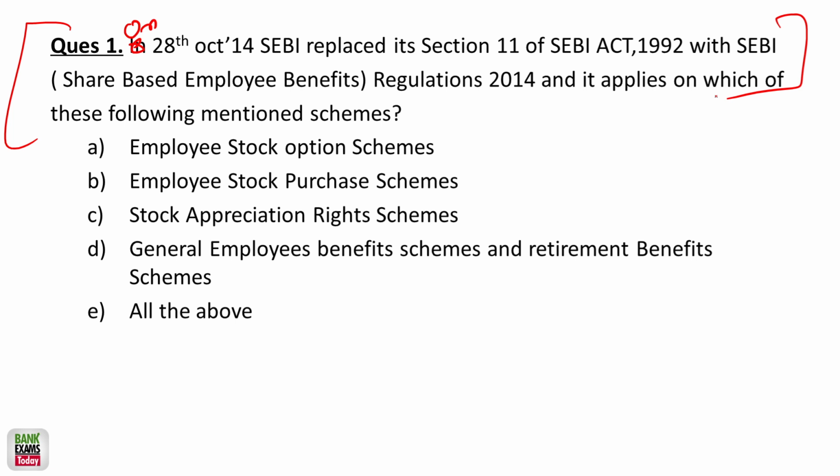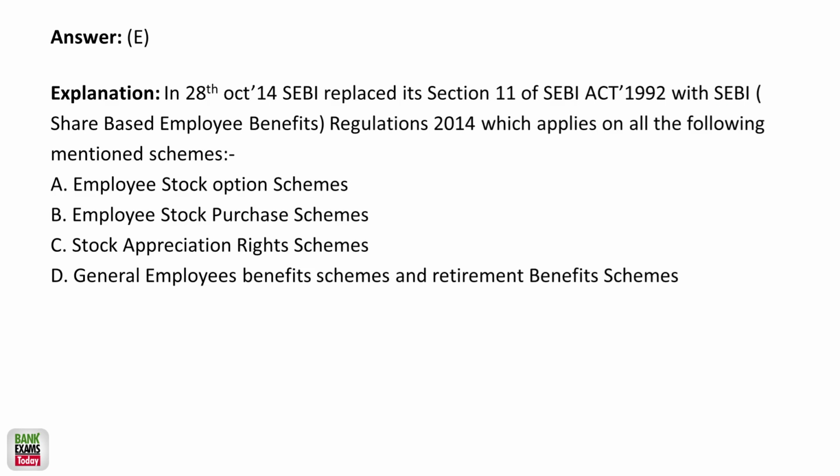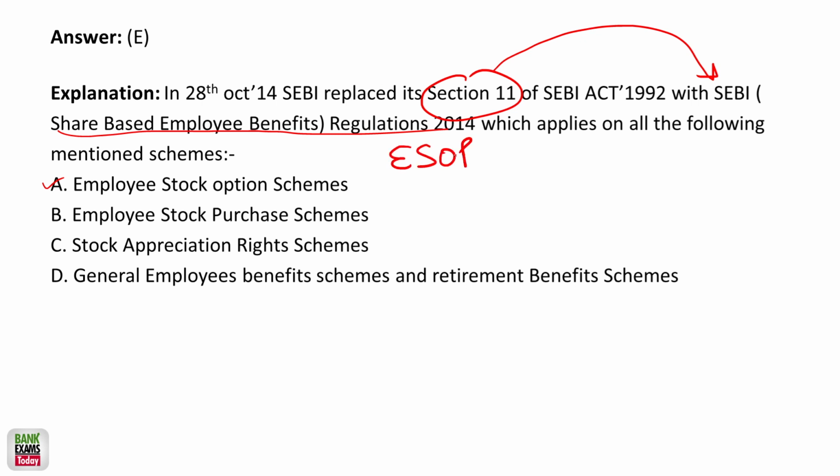Is it employee stock option scheme, employee stock purchase schemes, the stock appreciation rights schemes, general employee benefit schemes, or all of above? So the Section 11 of SEBI Act, now a new regulation, SEBI share-based employee benefit regulation is here, and it is applicable to all of them. Please remember the Section 11 is replaced with the SEBI share-based employee benefit regulation 2014. So employee stock option, ESOPs. So what are ESOPs?